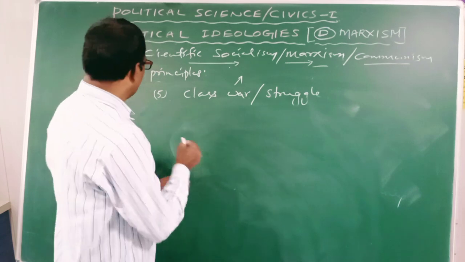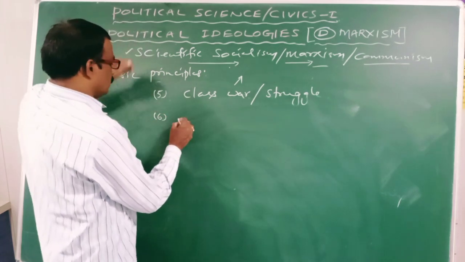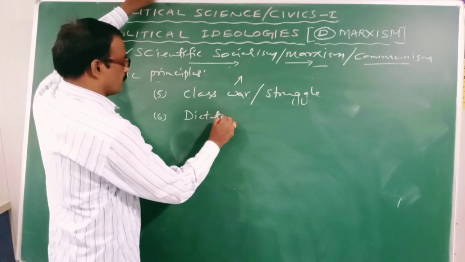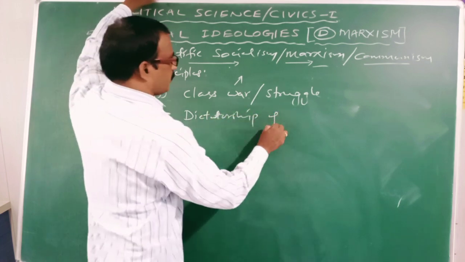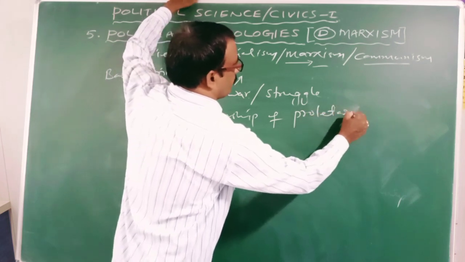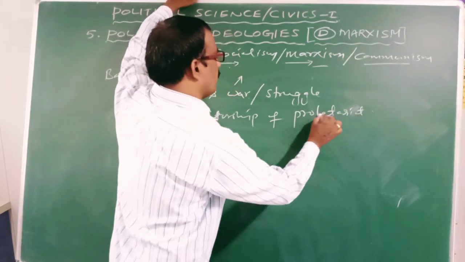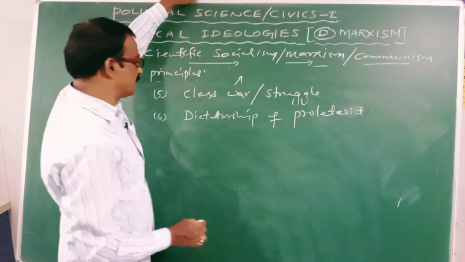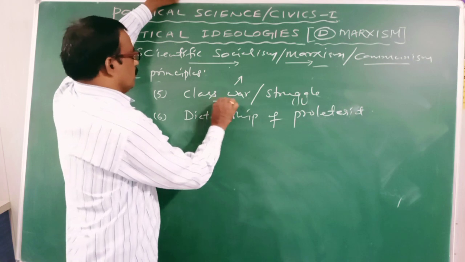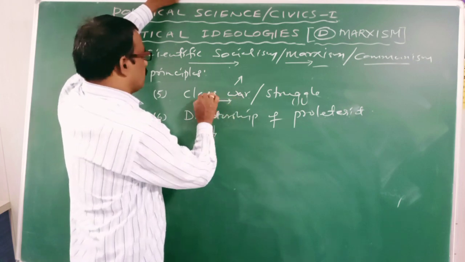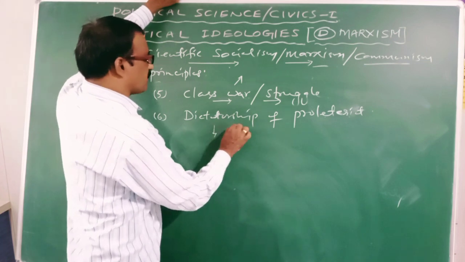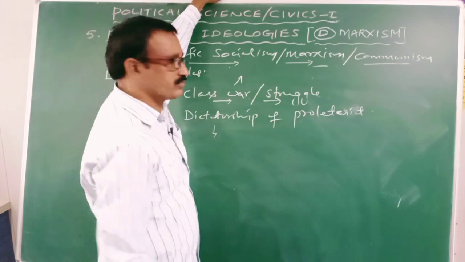Then the next one is dictatorship of proletariat. Now class struggle results in the establishment of dictatorship of proletariat.